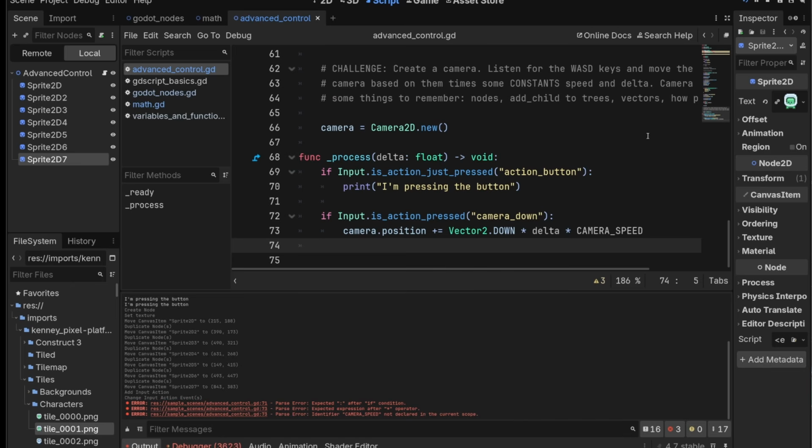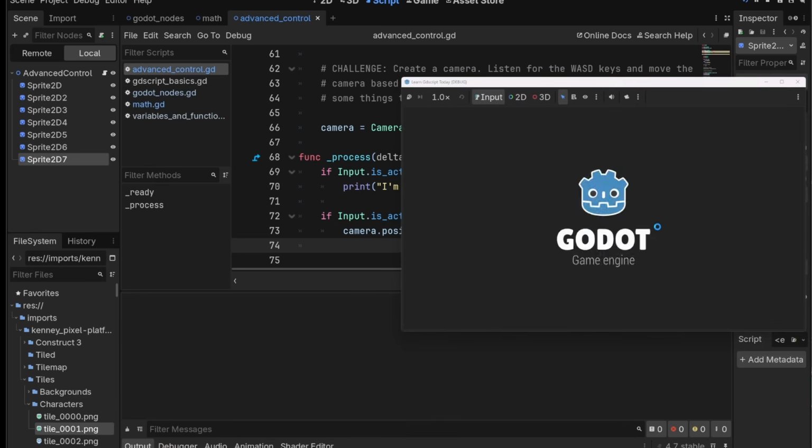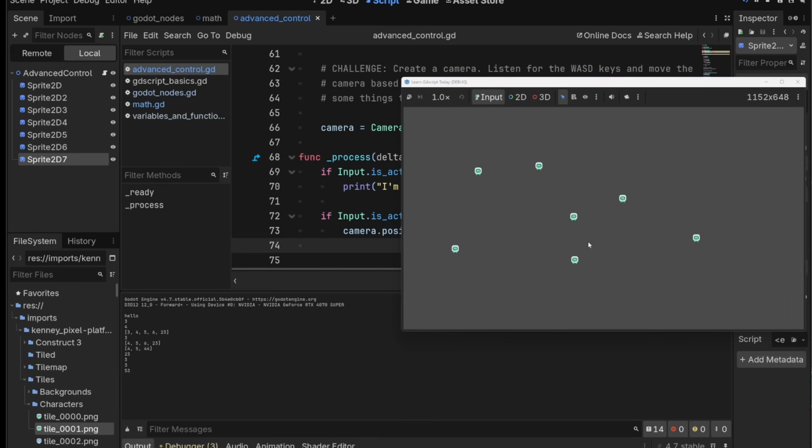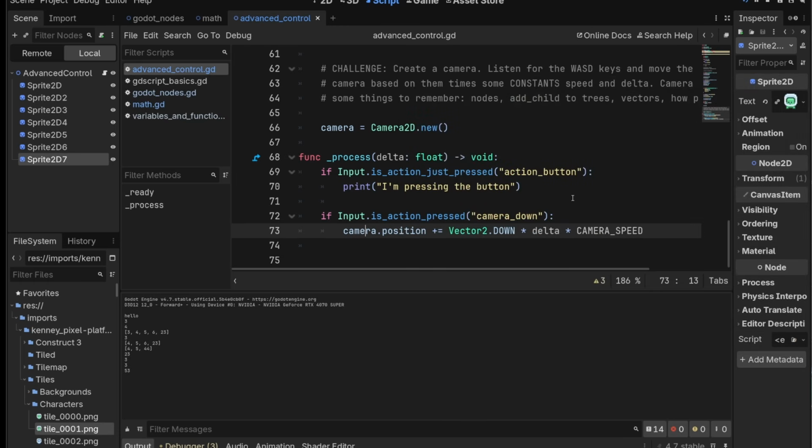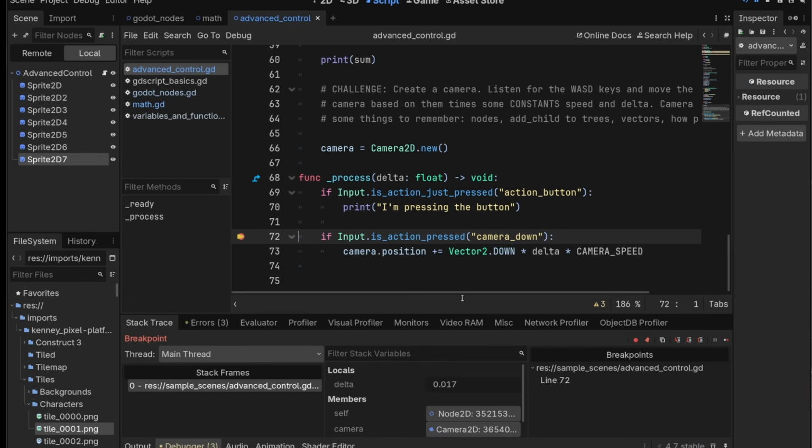Okay, let's try this out. I'm just going to try it with down, and then we can add the other ones if we want. So, okay, that's not working. What do we do when something isn't working? Let's try putting a debugger here in process. So while the game's running and you put a debugger in, it will hit that. So we'll see if we get this. We hit and press S. Now we hit this. That's interesting, but it's not doing anything.